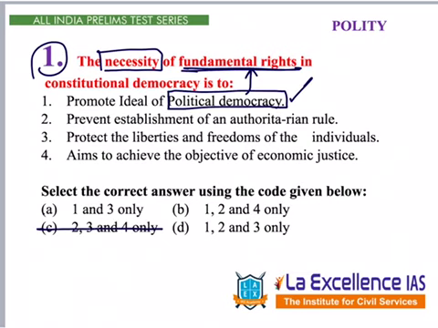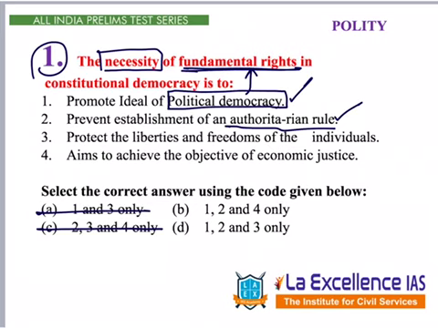Now, second point, prevent establishment of authoritarian rule. Let's say we don't know this, but we must be knowing what are the fundamental rights and what are the rights given under that. By just reading them, providing equality and right to life and liberty, all these are what? It will prevent the authoritarian rule. So this is also correct. So if 2 is correct, A can be eliminated.